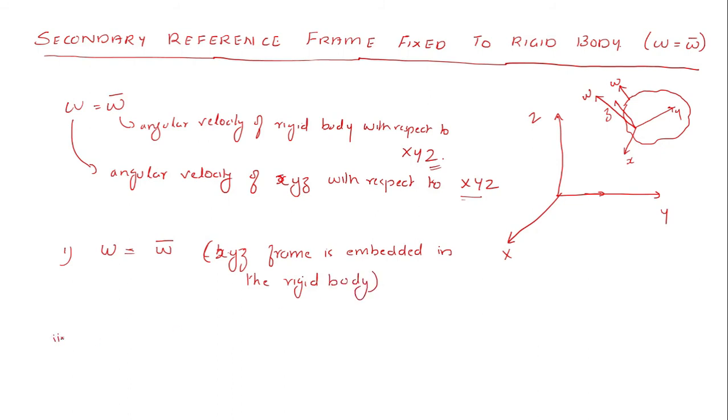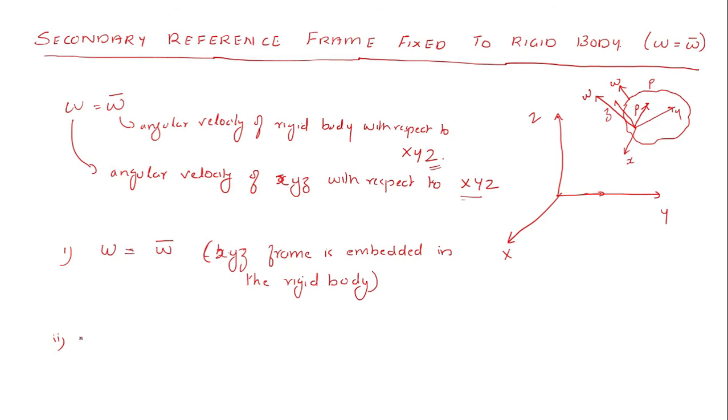The second one, I can say that if I have a point P within the rigid body, the position vector, say rho, I call it for the time being rho, the position vector of this point within the rigid body with respect to the moving reference frame small x, small y and small z, that is a constant. Or in other terms, the corresponding rho vector is a fixed vector.